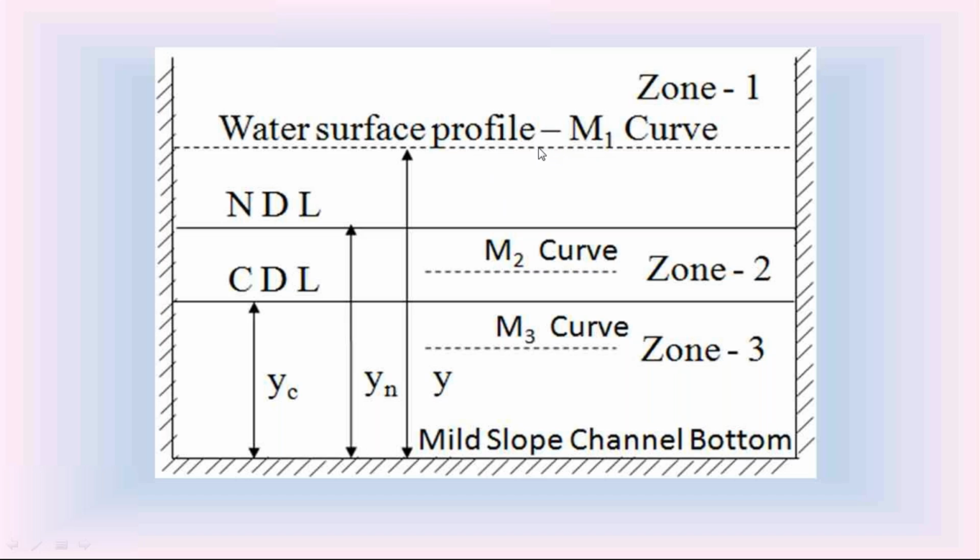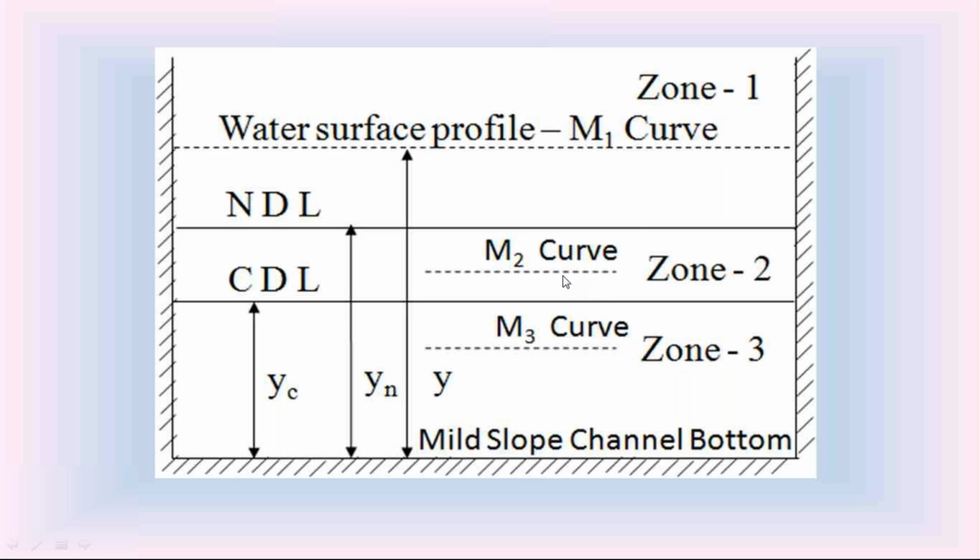In the mild slope channel bottom, Yn is greater than Yc, and we have zone 1 greater than Yn and Yc, zone 2 in between Yn and Yc, zone 3 less than Yn and Yc.